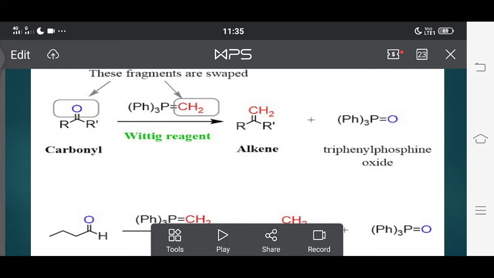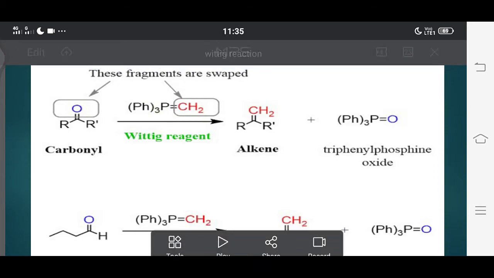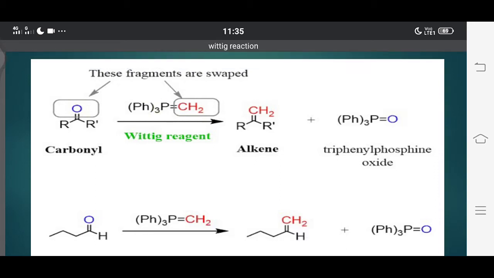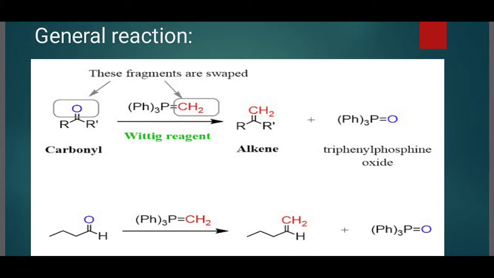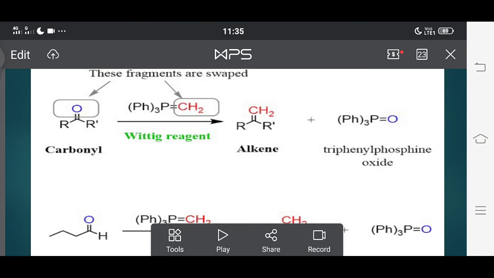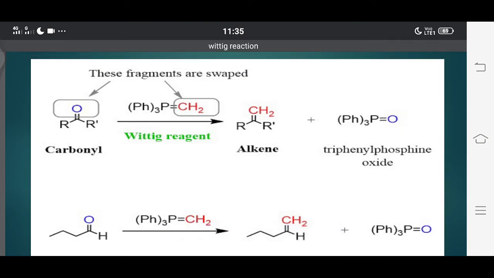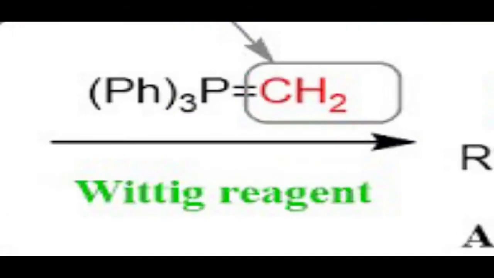In the formula, the carbon has a negative charge and phosphorus has a positive charge. When this ylide reacts with this ketone, the oxygen atom in the carbonyl group will attach to the triphenyl phosphonium.